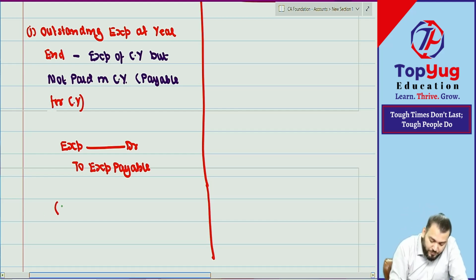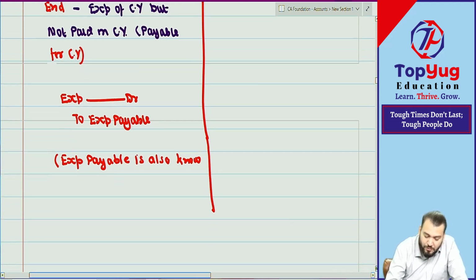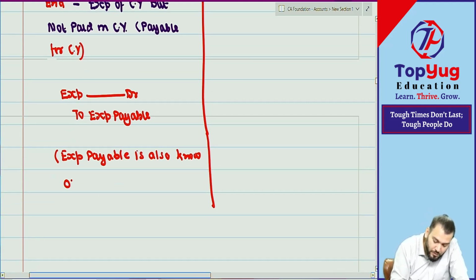Just write down one note. Expense payable is also known as outstanding expense or accrued expense.